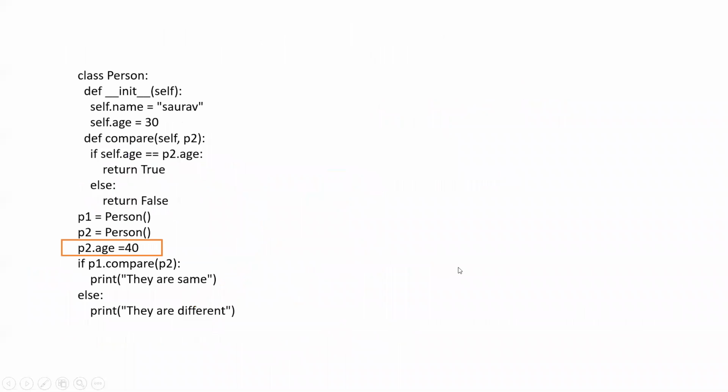Same thing, let me go to this one. This time P1 has age 30, but this time P2's age is updated, as we were talking about on the last screen. We updated the age. So 30 is not equal to 40. So it will not return true, it will return false. So this statement will become if false.